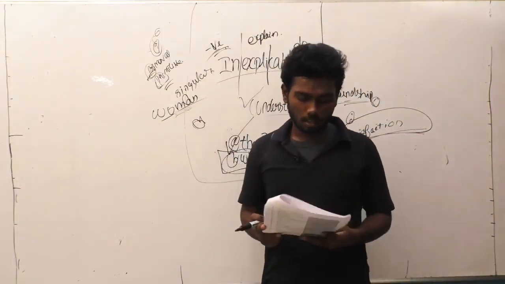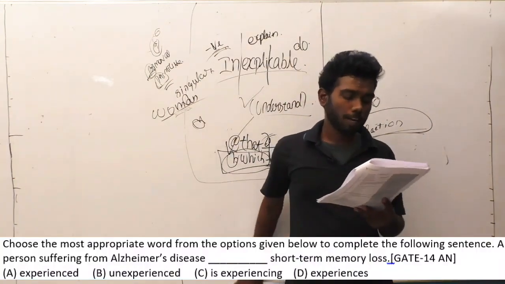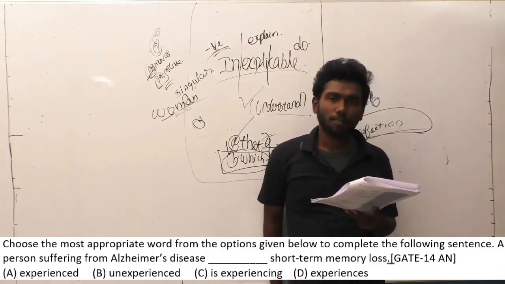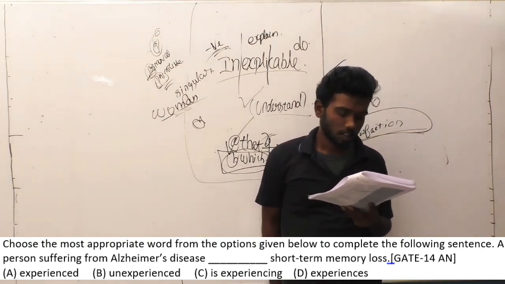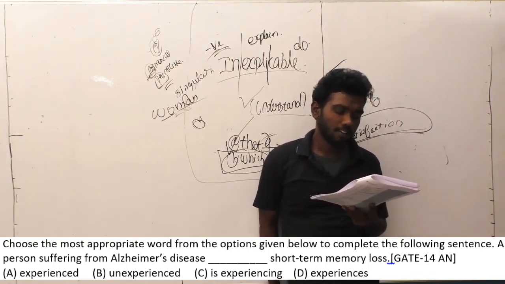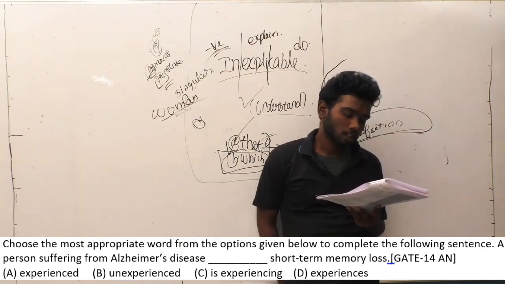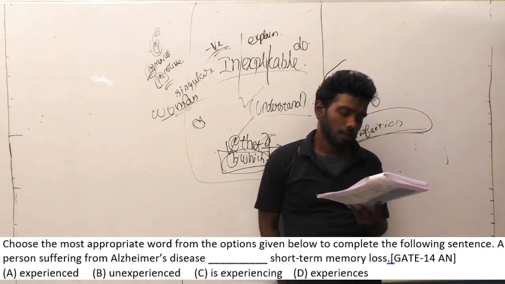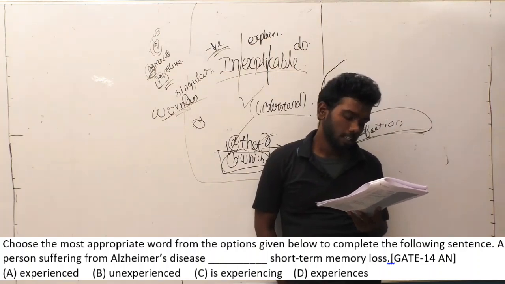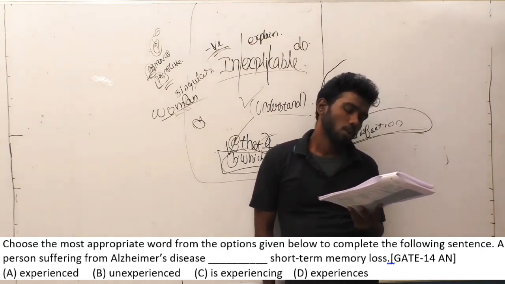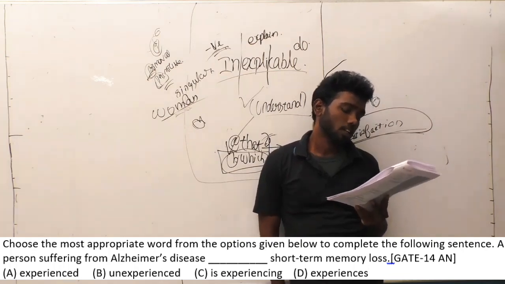Let us move on to the 28th question. Choose the most appropriate word from the given options below to complete the following sentence. A person suffering from Alzheimer's disease dash short-term memory loss. The options are: option A experienced, option B unexperienced, option C experiencing, option D experiences. If you look at these options, there is a clue in the question.